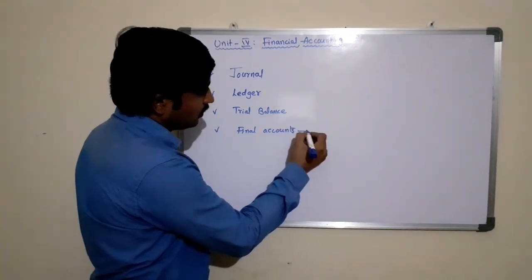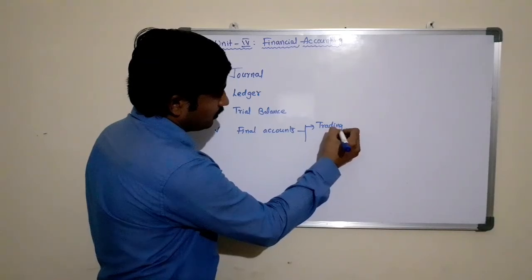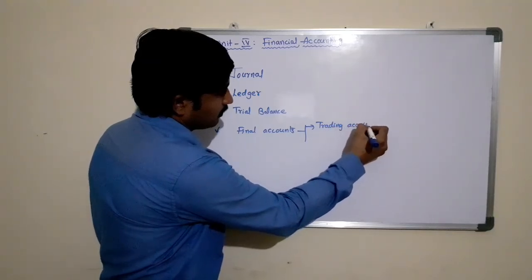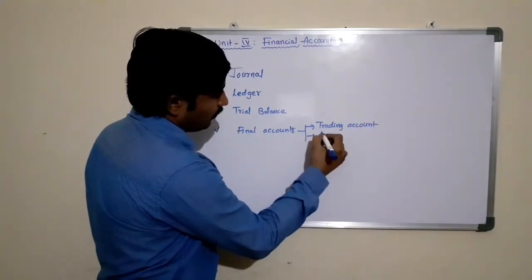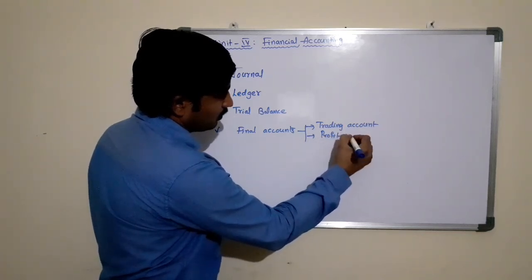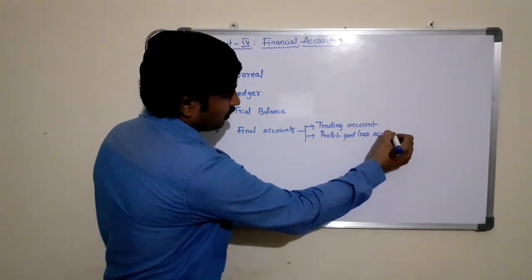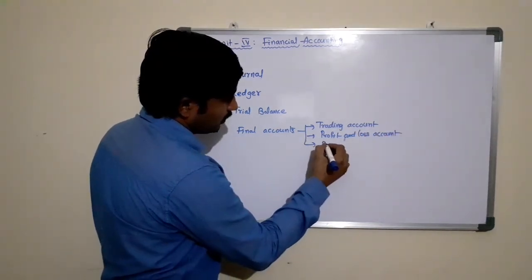The final accounts comprise the trading account, profit and loss account, and balance sheet.